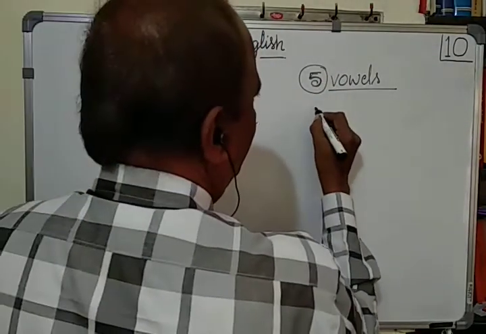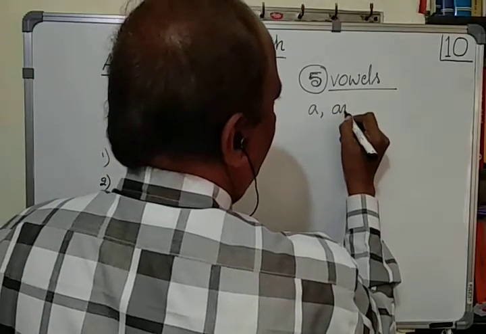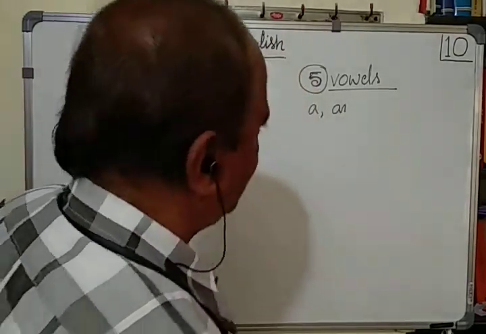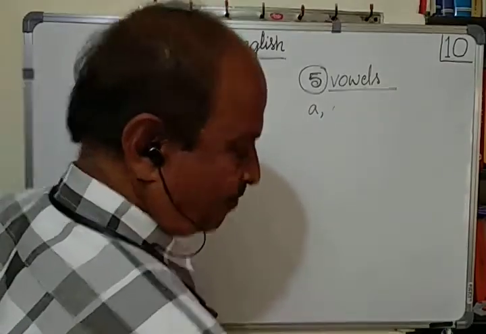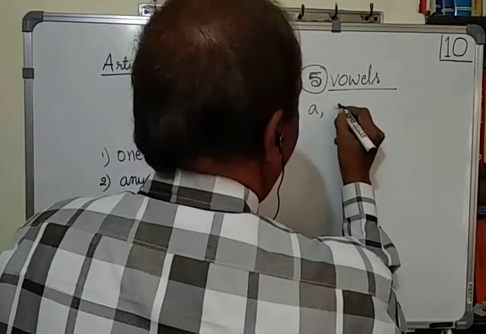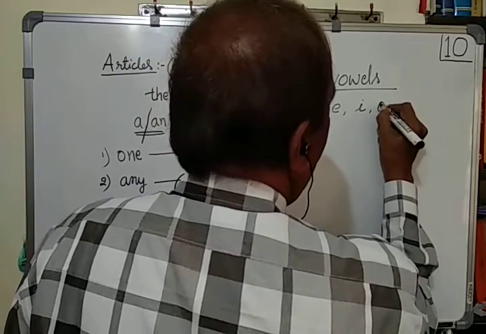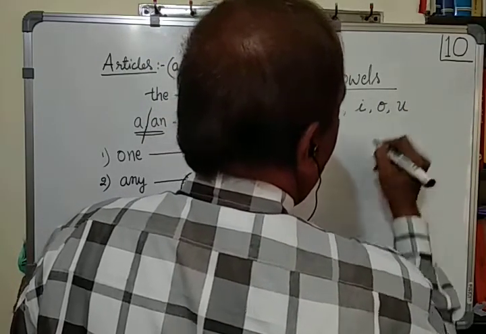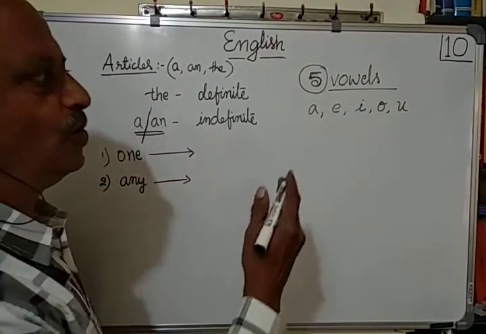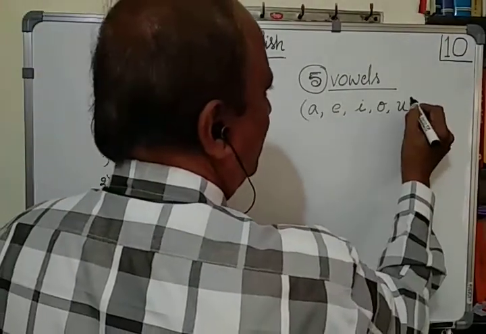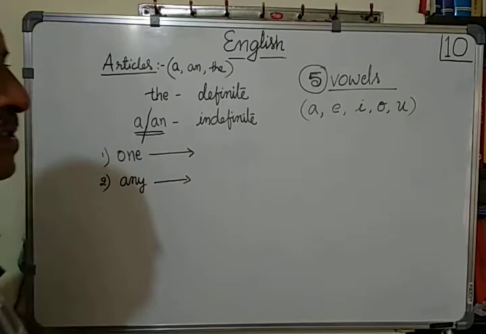Which are they? A, E, I, O, U. A, E, I, O, U. These 5 are the vowels.